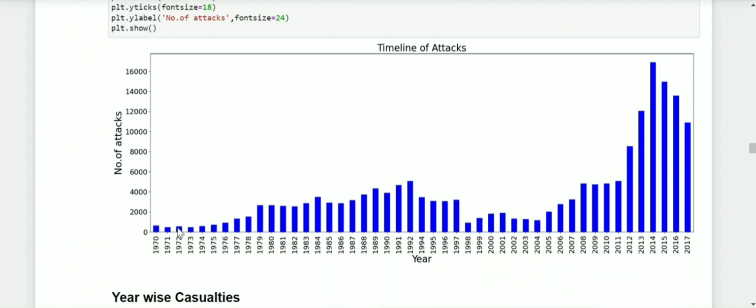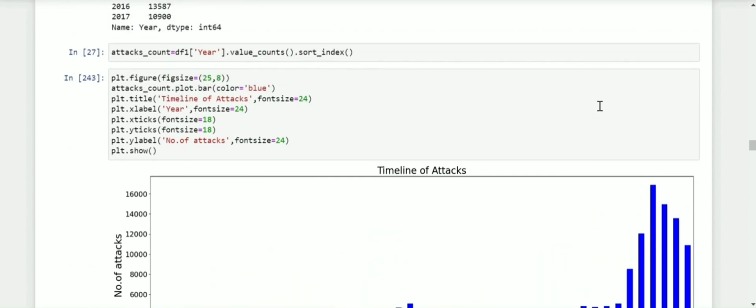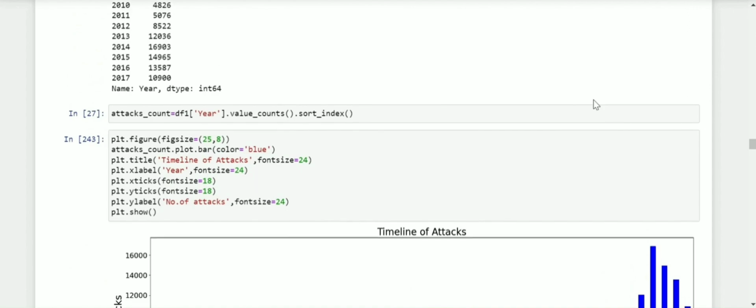and in this plot the number of attacks by each year is indicated, wherein it is observed that the year 2014 had suffered the most number of attacks with a total count of 16,903,